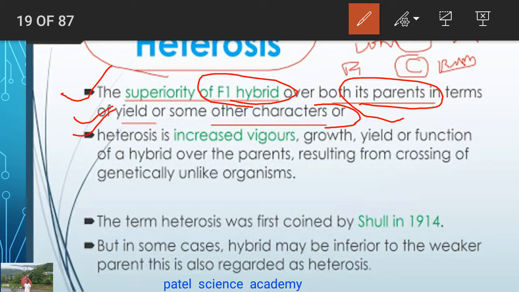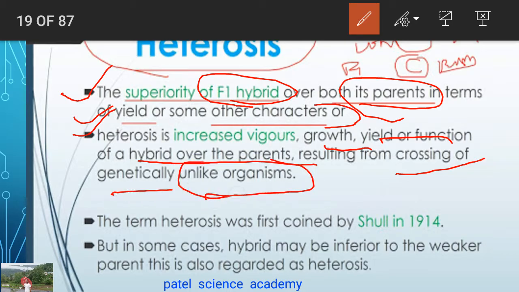Heterosis is increased vigor and growth, yield and function of the hybrid over the parents, resulting from the crossing of genetically unlike organisms. The term heterosis was first coined by Shull in 1914, and in some cases the hybrid may be inferior to the weaker parent. This is also regarded as heterosis.